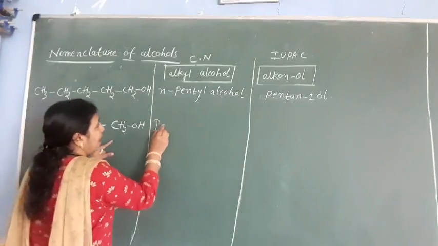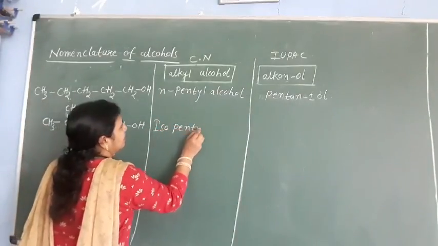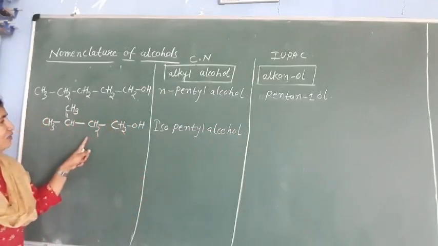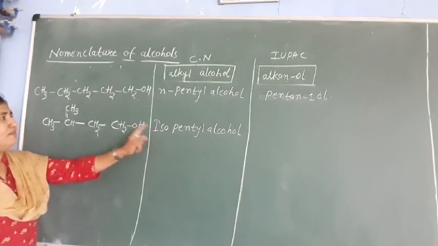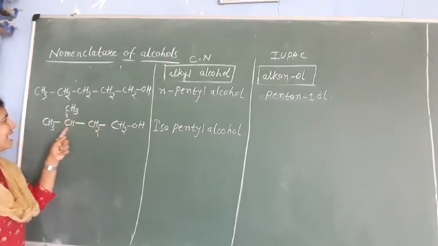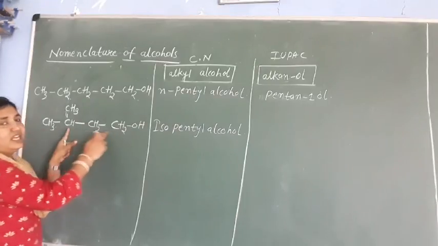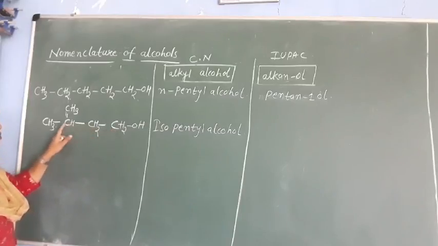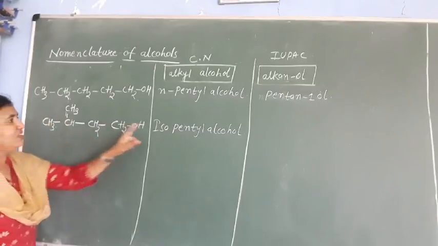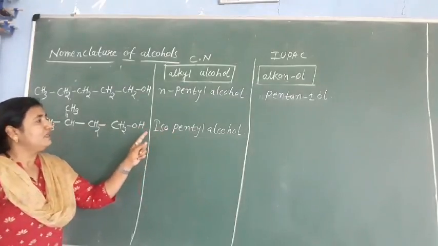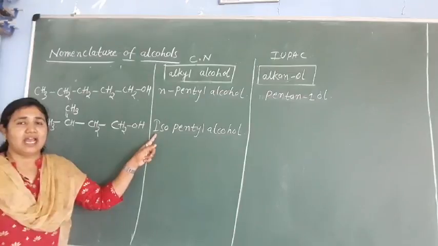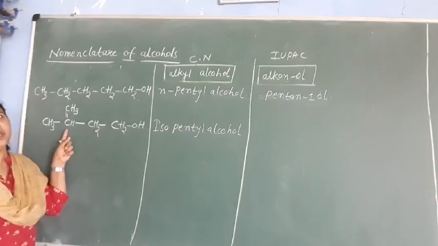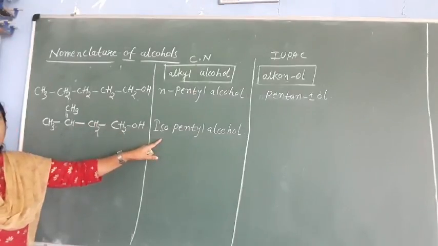What is this one? Isopentyl alcohol. So please understand this one. The iso prefix is used when a methyl group is present on the second last carbon of the continuous chain. See, this is the total carbon: 1, 2, 3, 4, 5. 5 carbons are there. We write pentyl alcohol, but what word do we use here? Iso. So it is isopentyl alcohol.